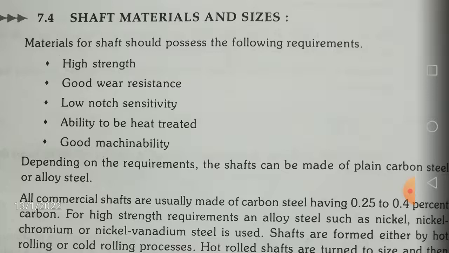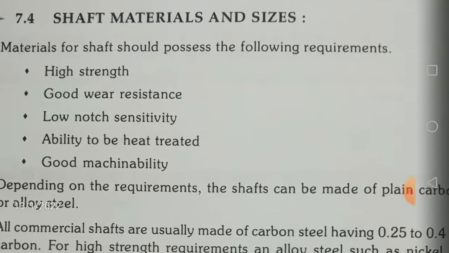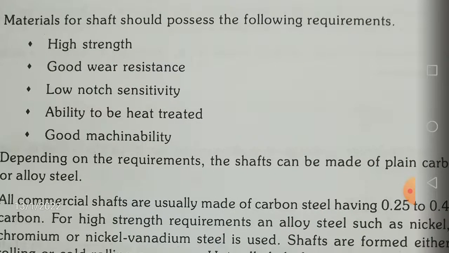So materials for a shaft should possess the following requirements. So what are the requirements? It should definitely have high strength, and it should have good wear resistance and low notch sensitivity. So what is a notch? Actually, it's a cut made in the material. Definitely along the notches there will be a lot of stress concentration. If they are loaded too highly, or subjected to alternating, variable loading, they are the stress raisers, and if at all any crack is going to form, it is going to start at that location.